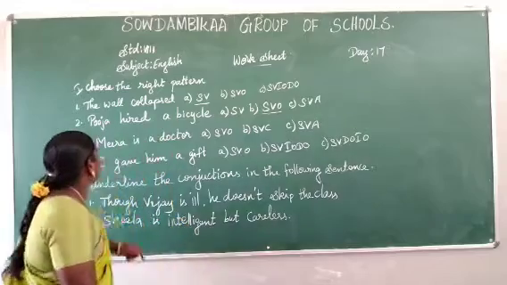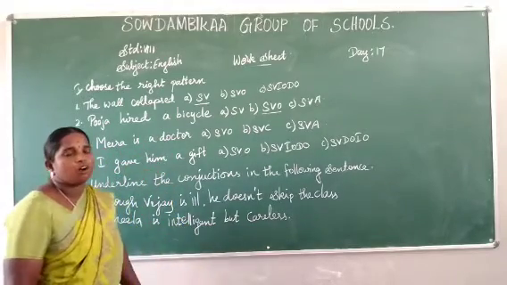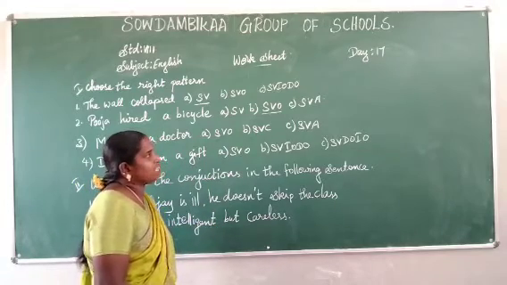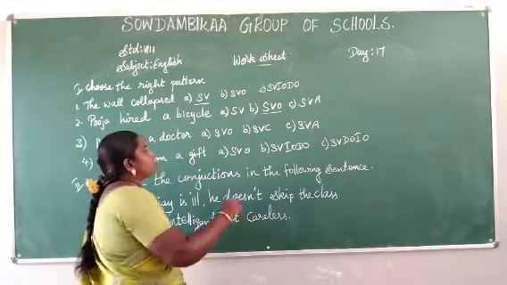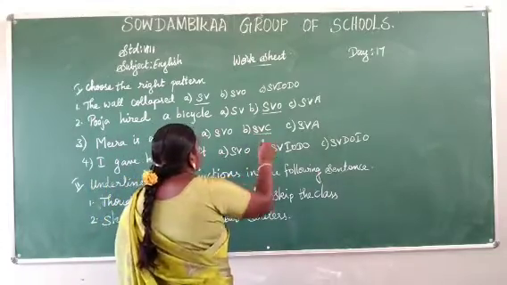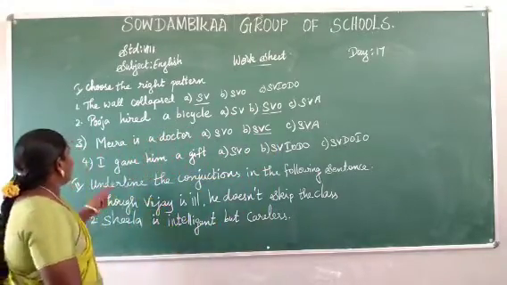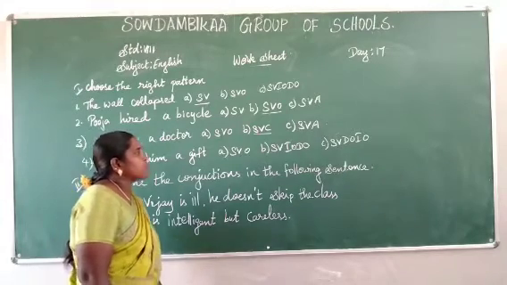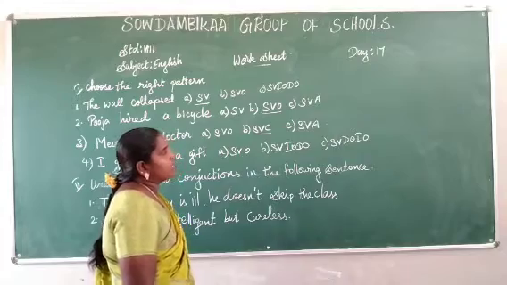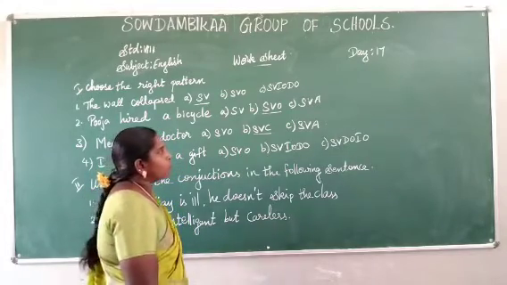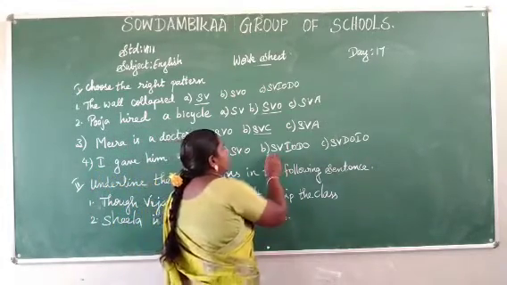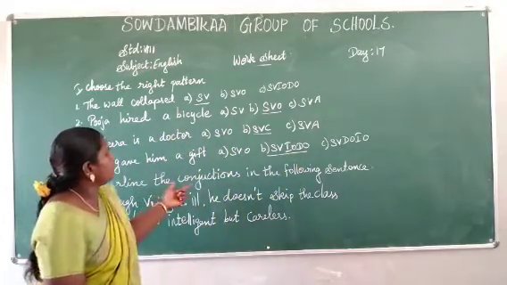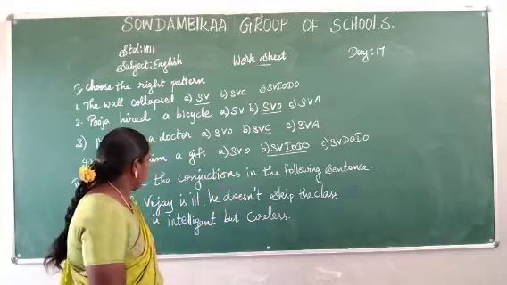SVO. Meena is a doctor. SVO, SVC, SVA. Which one is the correct answer? SVC. I gave him a gift. Okay. Option SVO, SVIODO, SVDOIO. Which one is the right answer? SVIODO.